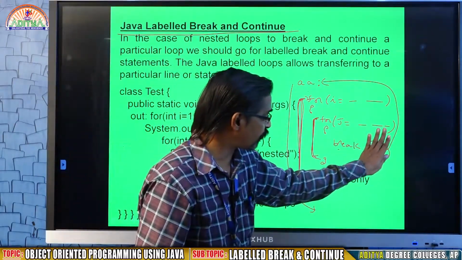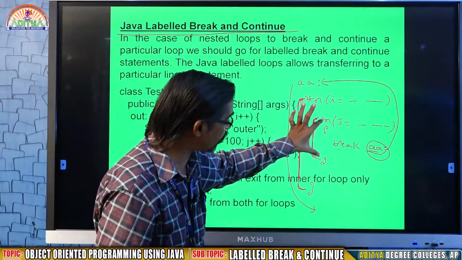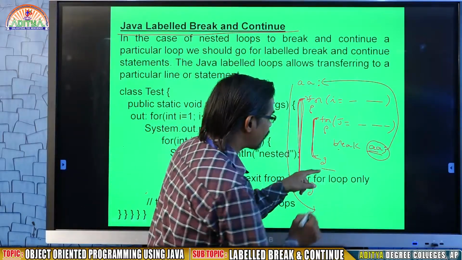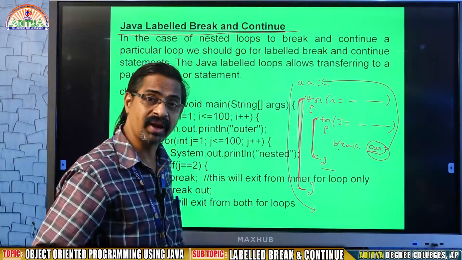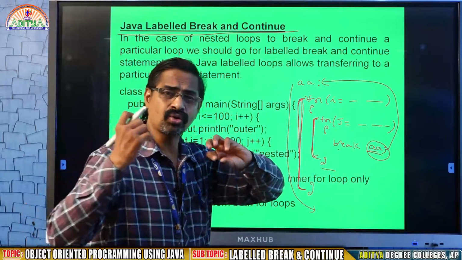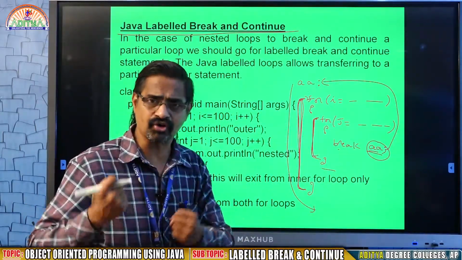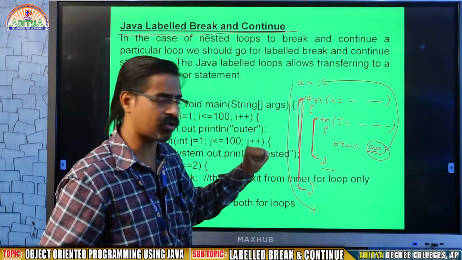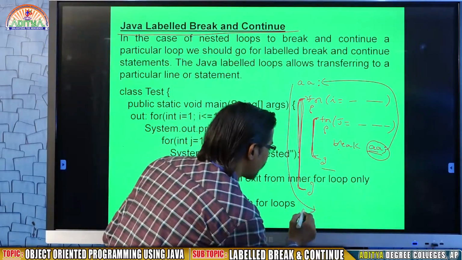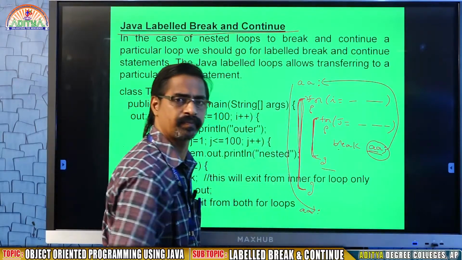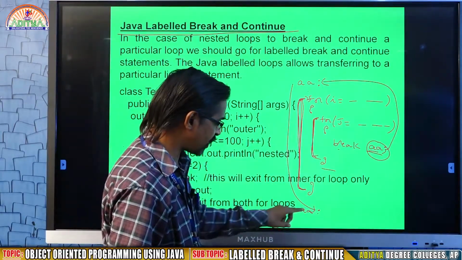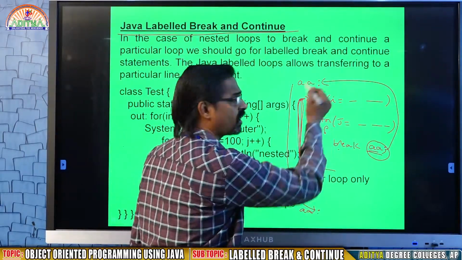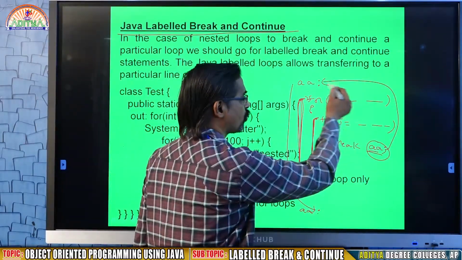In the previous case, if you are not defining a label, it skips only the inner for loop, so it will continue to the next statement after the inner for loop. But in some situations, I want to come out totally from all the for statements. From all the for statements I want to come out. Then I write break AA, or you may write AA here also, no problem. That means I mention that AA outside of this for, whether it is at the top or bottom. Where AA is available, execution will go to AA, and from that place